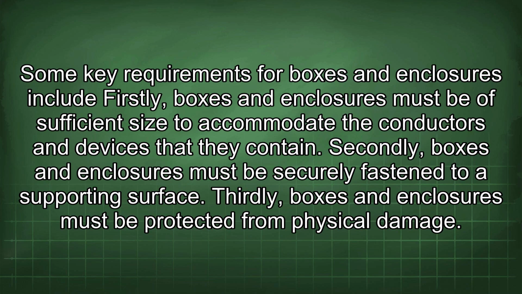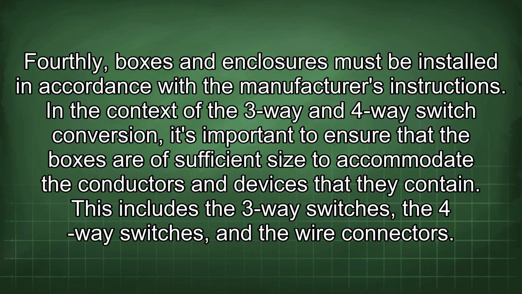Some key requirements include: firstly, boxes and enclosures must be of sufficient size to accommodate the conductors and devices that they contain. Secondly, they must be securely fastened to a supporting surface. Thirdly, they must be protected from physical damage. Fourthly, they must be installed in accordance with the manufacturer's instructions.